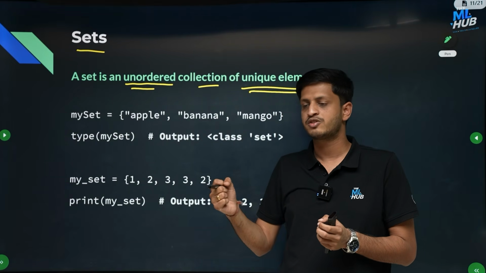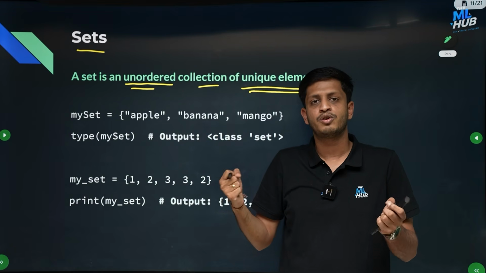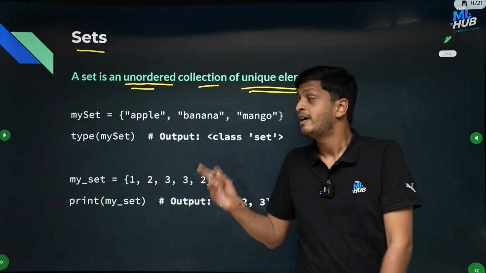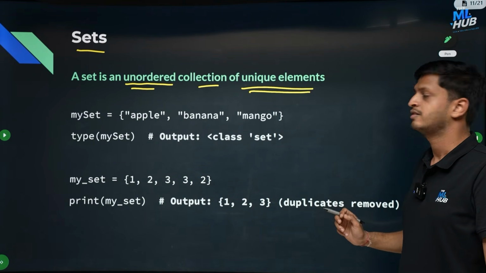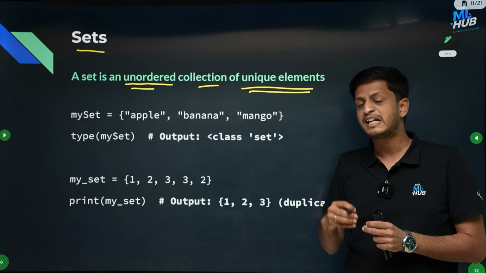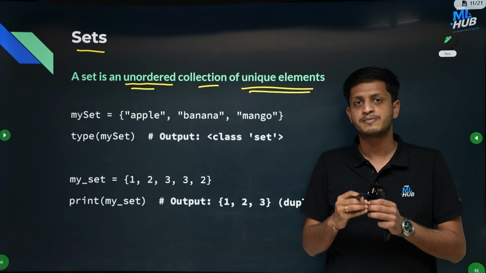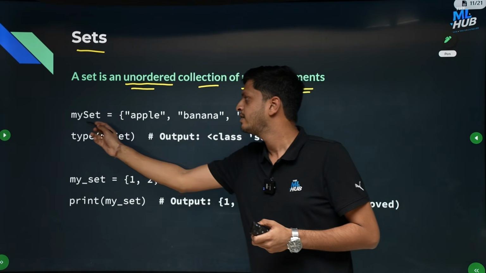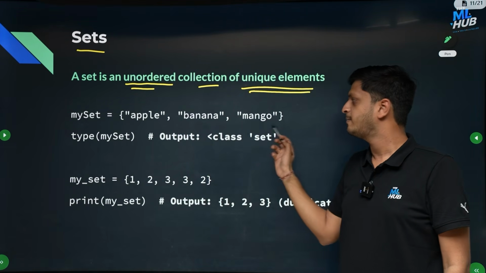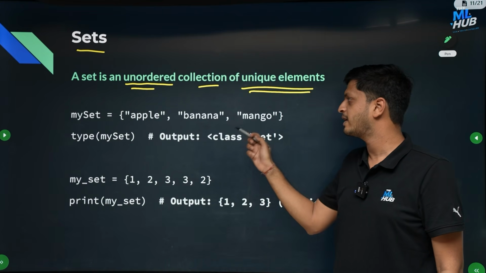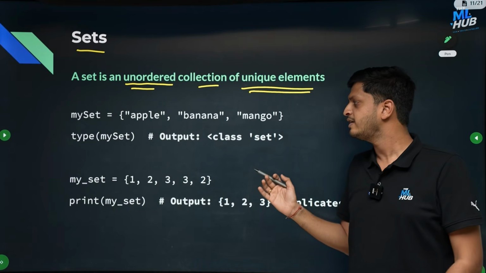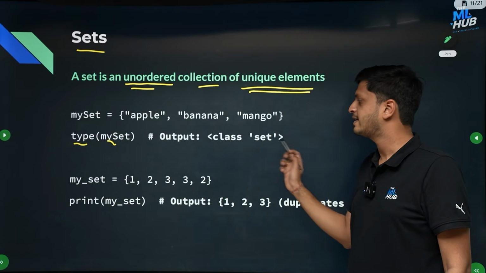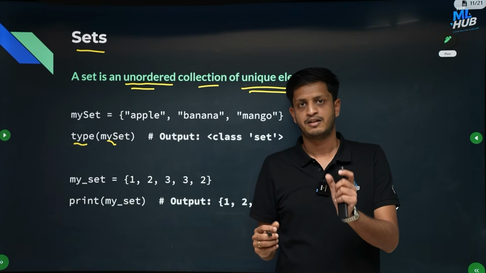It is like just placing 3 chocolates in a bag and shuffling it. You don't know which chocolate is first, second, or third. Right? There is no ordering. It's just a group of items placed in a bag. And also it must contain unique elements. You cannot have an element repeated in a set. All elements must be distinct. They must be unique. For example, here you have created a set called mySet containing 3 strings: apple, banana, and mango. So it is a collection of 3 strings, and all 3 are different, so they can be present. And you can print the type of this particular set, mySet. It will come out as class set. So sets are objects of class set.